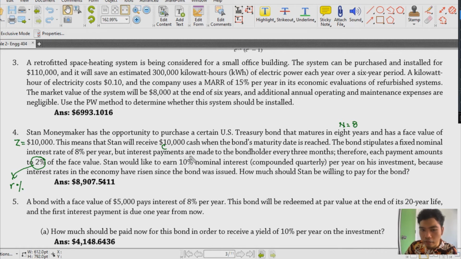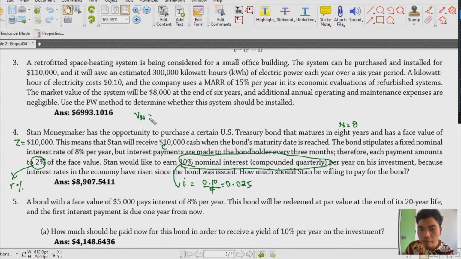And then finally, this 10% nominal interest rate would be our I, pero we have to make sure that this is converted in terms of 10% compounded quarterly. So our I would be equal to 0.10 divided by 4, di ba? So parang ganyan siya. Kasi ayun yung ating true interest rate. So from this, we could say na yung ating interest rate or the bond yield would be 0.025. Okay. So let's try to find our V sub n.